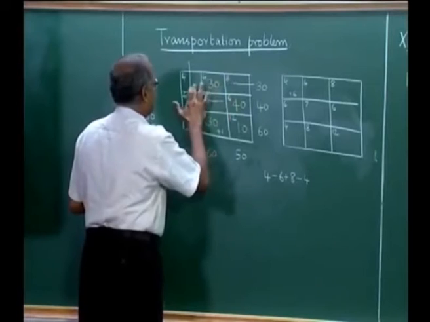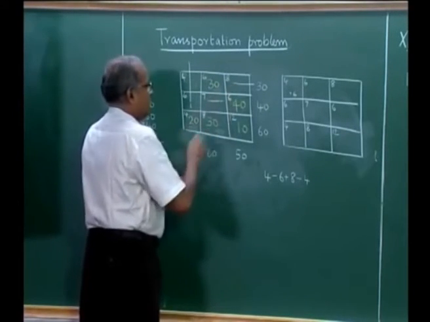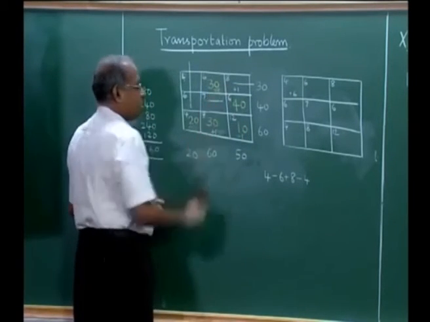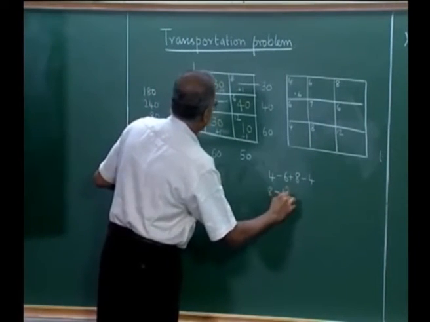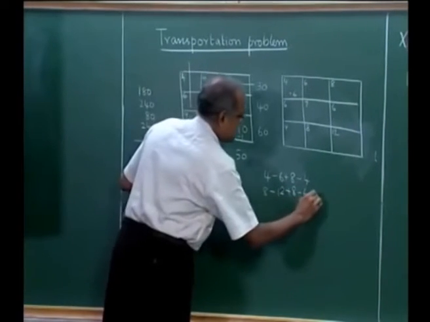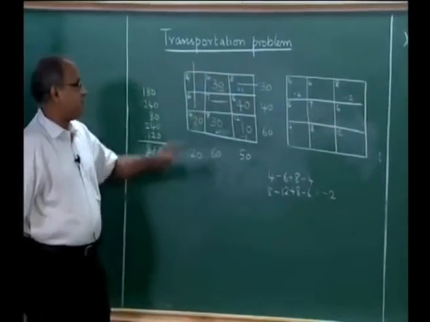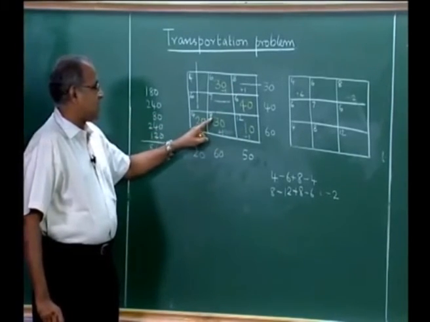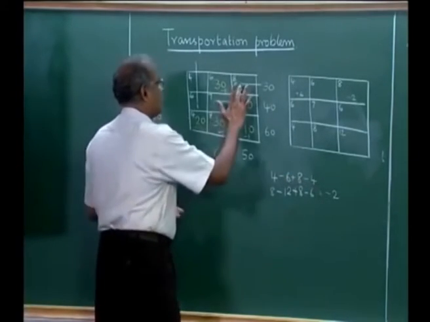In a similar manner, if I try and put a 1 here in this position, I will get a plus 1, minus 1, plus 1 and minus 1. So, the cost will be a plus 8 minus 12 plus 8 minus 6, and this is minus 2. So, there is a gain by putting a plus 1 here. So, I get a minus 2.